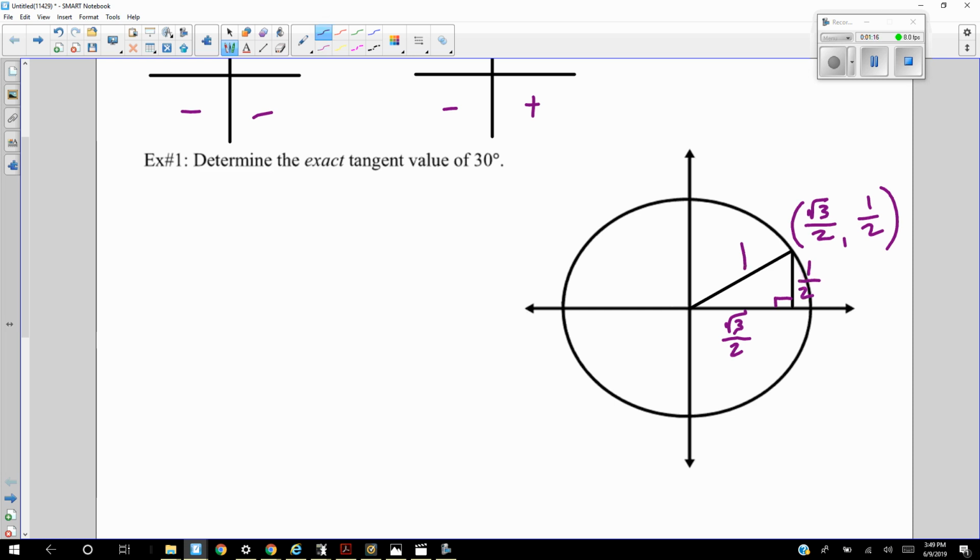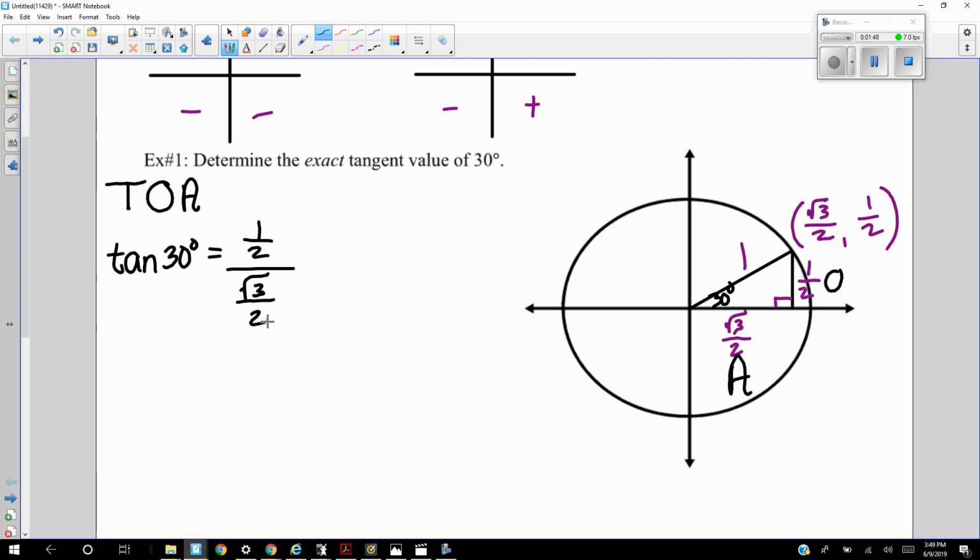So if we remember the trig formula for tangent, it is opposite over adjacent. So if we do the work here for the tangent of 30 degrees, let's think, what is opposite and what is adjacent from 30 degrees? That's the opposite side, and that's the adjacent side. So we got 1/2 divided by radical 3 over 2.